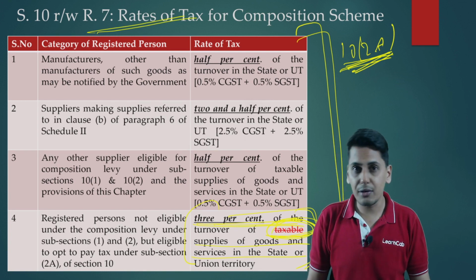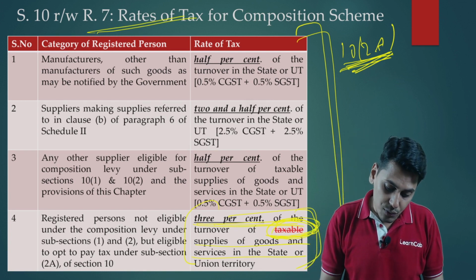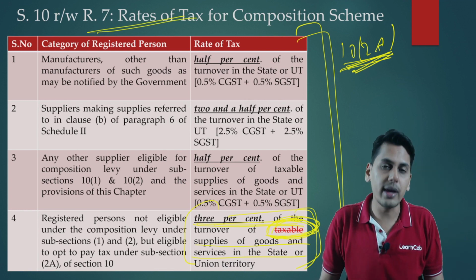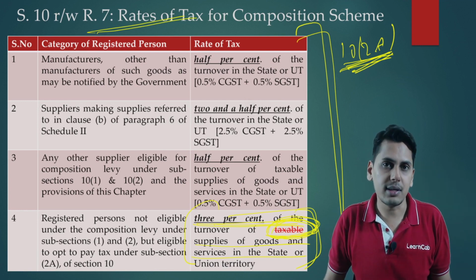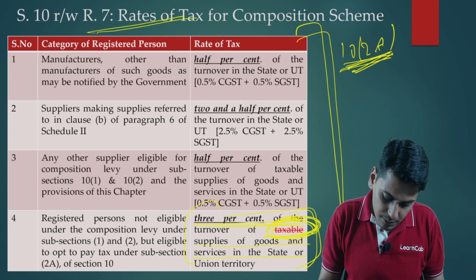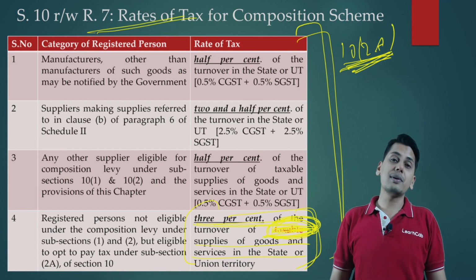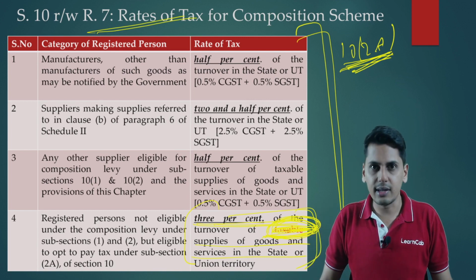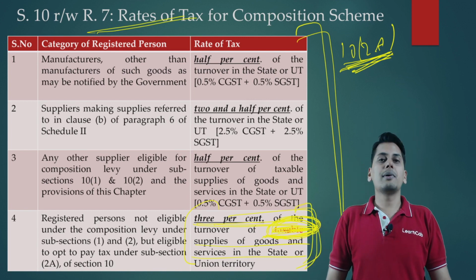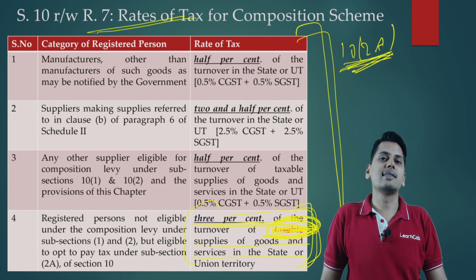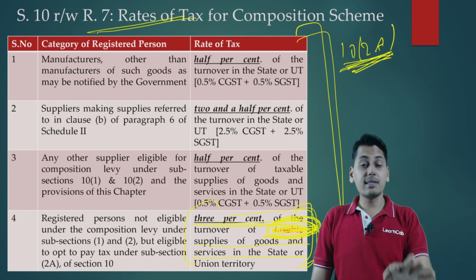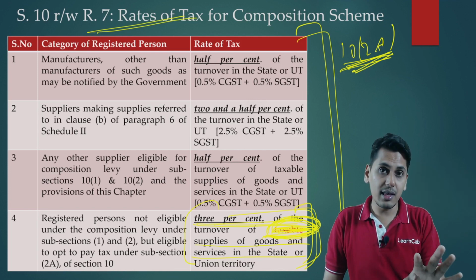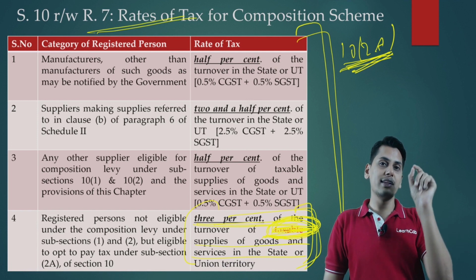What difference does it make, friends? The difference is, had this word taxable been there, it means that even a person who is there under 10(2A), he need not pay taxes on exempt supplies. But friends, this word taxable is not there. The wordings are 3% of turnover of supplies of goods and services in the state or union territory. So friends, a 10(2A) person also needs to pay taxes on exempt supplies. Friends, this change is already updated in the LearnCap portal.